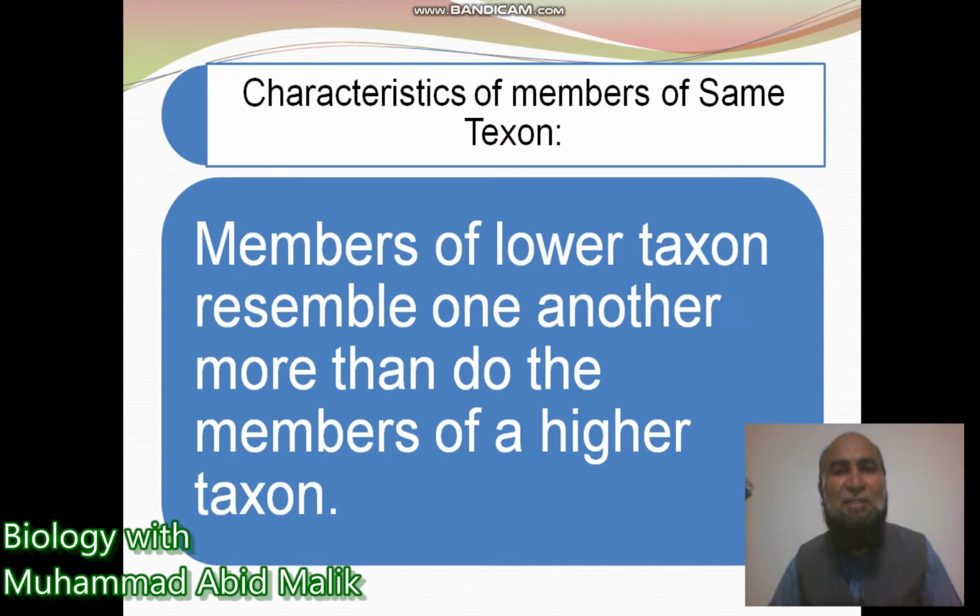Characteristics of members of the same taxon: members of a lower taxon resemble one another more than do the members of a higher taxon. Simply, members of a species, the smallest taxon, the lowest taxon, are very similar to each other. But if we consider a large taxon like phylum, there are more differences as compared to similarities.